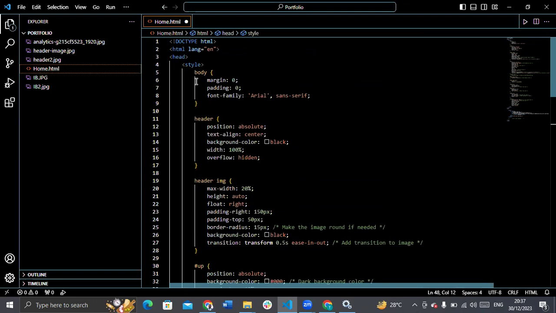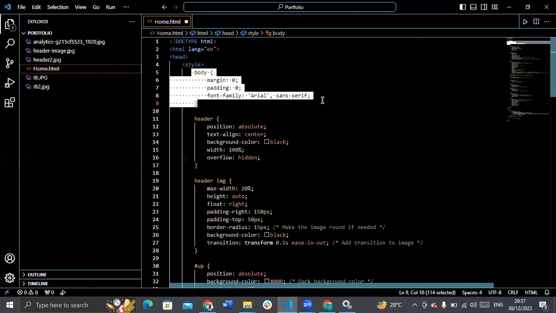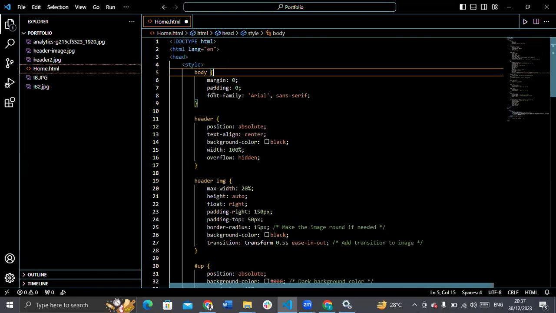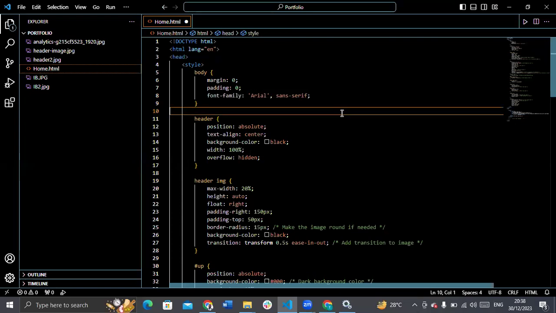Let's style our work. This is something you should just cram, in fact. It is something you should know. If you want to start styling your body, you must set the margin to 0, the padding to 0, and the font family can be Arial, can be Algeria, whatever, and sans serif. You can also copy a link online and paste it here. The font family doesn't really matter, but I will send you a font file for Font Awesome. If you are working, just copy the Font Awesome folder and put it in your project folder. It's a folder with a lot of things.